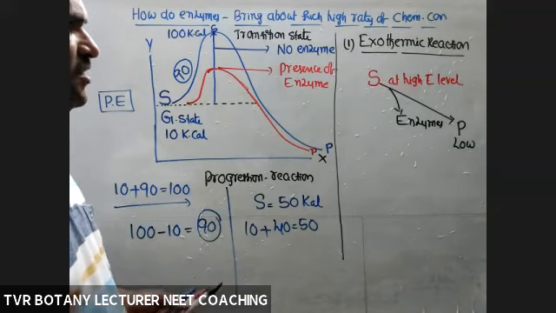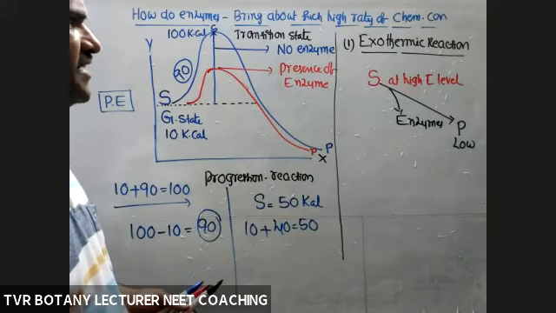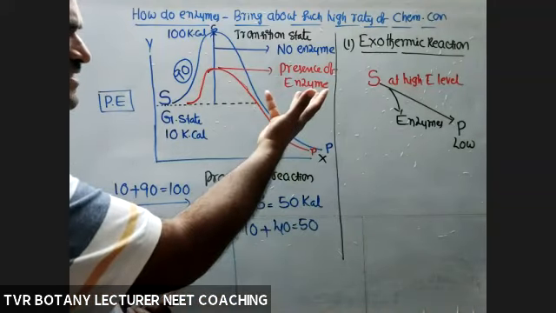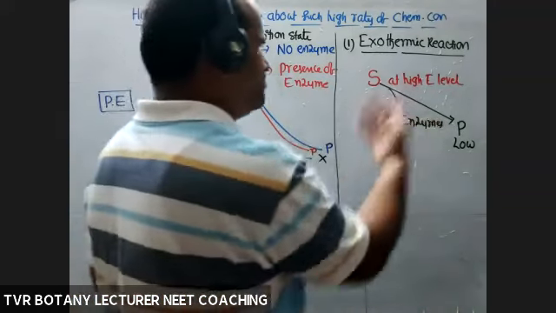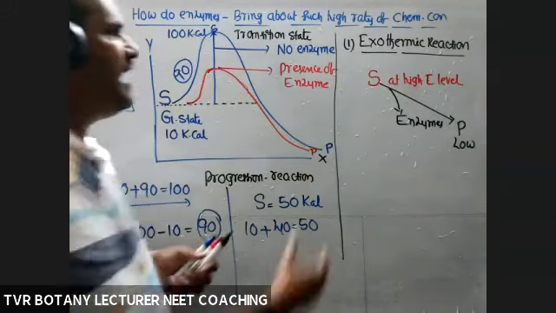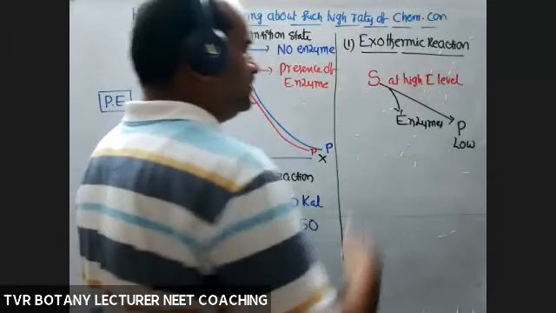So exothermic reaction is a spontaneous reaction. You need not supply any temperature energy to convert substrate into product. There is no need to supply energy in the form of heat or chemical energy or ATP or whatever it is. No energy consumed or less energy consumed. Instead of that, high amount of energy is liberated out.